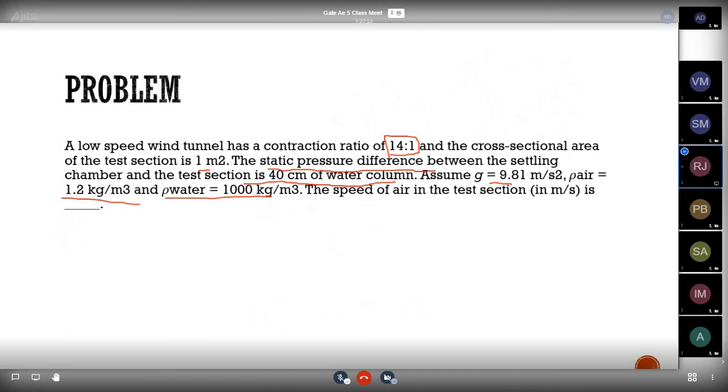For this, one thing we should consider: the 40 centimeter of water column, we need to convert into Pascal. Convert into Pascal, that's enough.